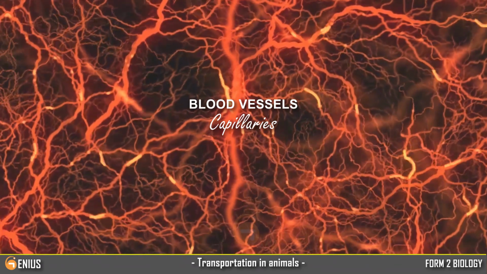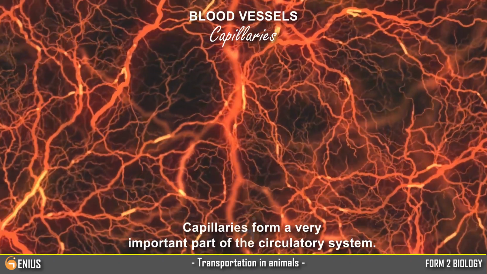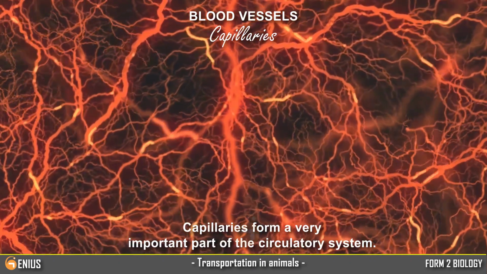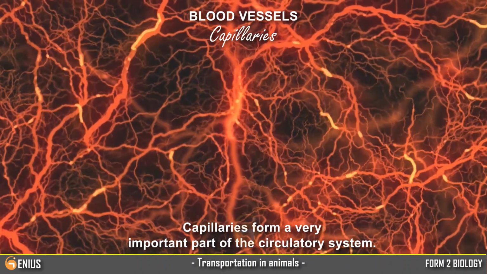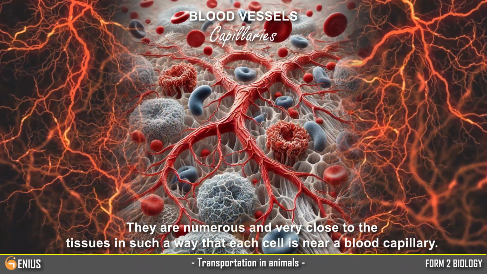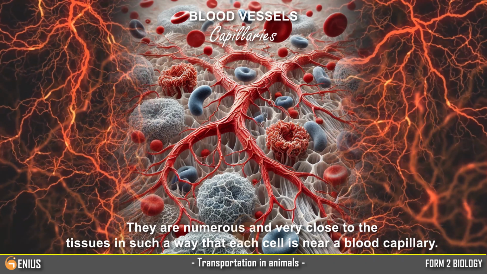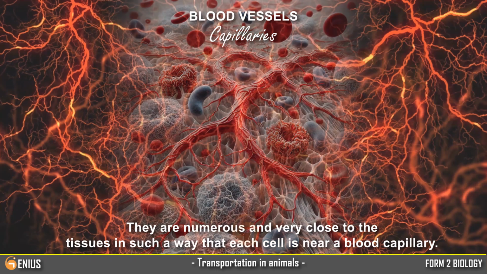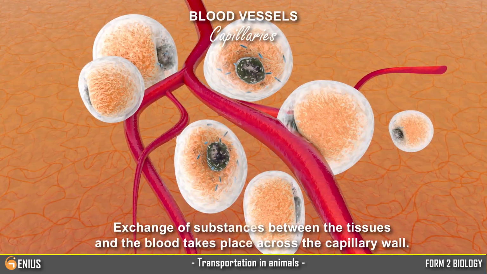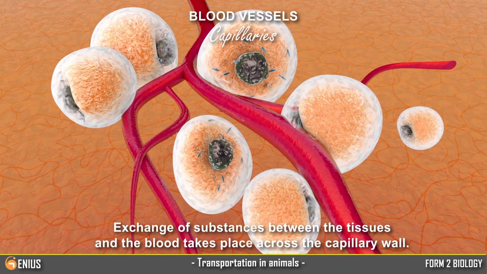Capillaries. Capillaries form a very important part of the circulatory system. They are numerous and very close to the tissues in such a way that each cell is near a blood capillary. Exchange of substances between the tissues and the blood takes place across the capillary wall.